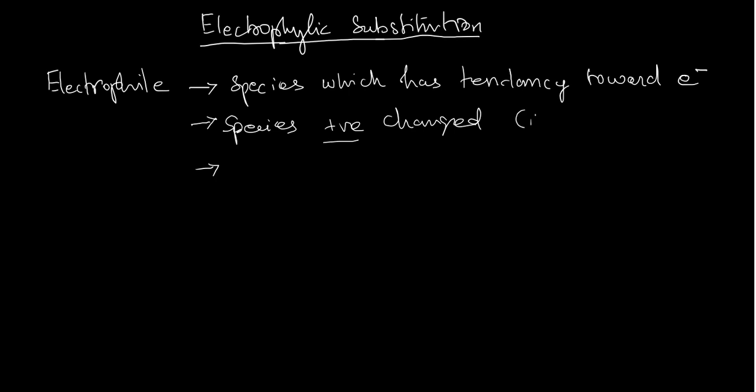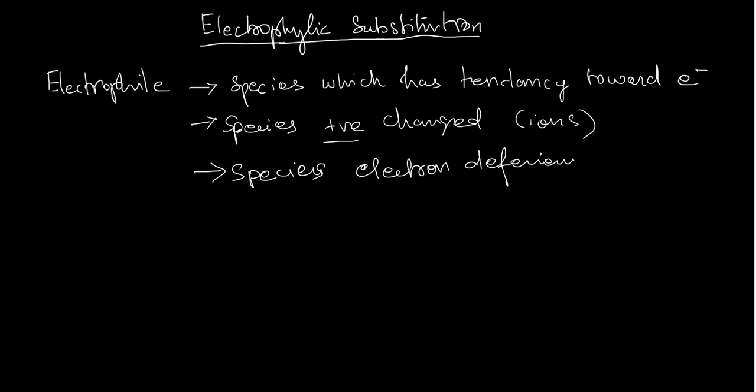Neutral molecules that have a tendency towards electrons, which are electron deficient in nature, may also act as an electrophile.